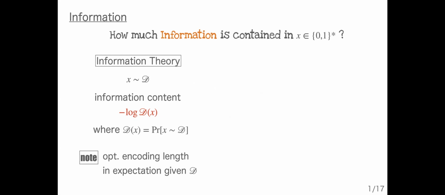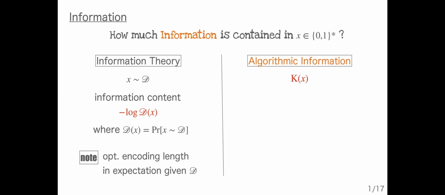Another answer from algorithmic information theory is the following. We measure the information of X by the Kolmogorov complexity of X. This is defined as, roughly speaking, the minimum program size that outputs X when it is given to some fixed universal Turing machine. In particular, the previous notion of information content is a quantity that only depends on the underlying distribution.